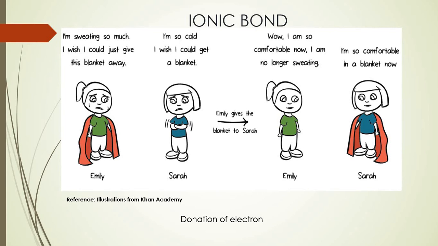To begin with our discussion on ionic bond, I'll take an example of two friends, Emily and Sarah. Now, this is an illustration which has been taken from Khan Academy.